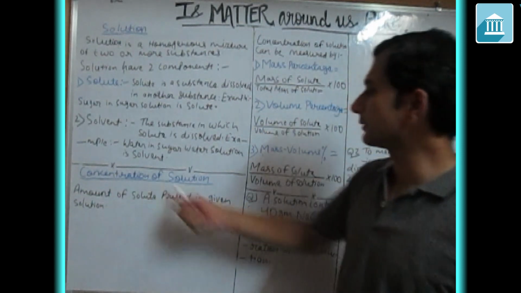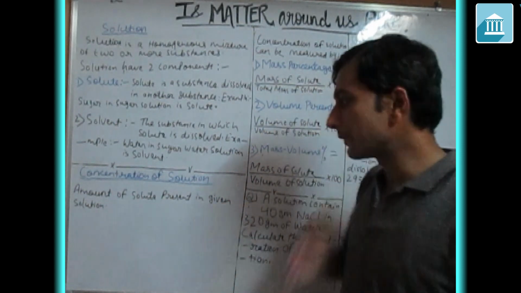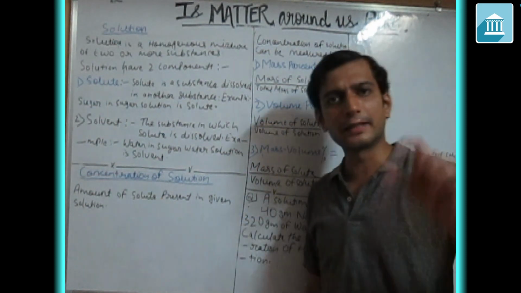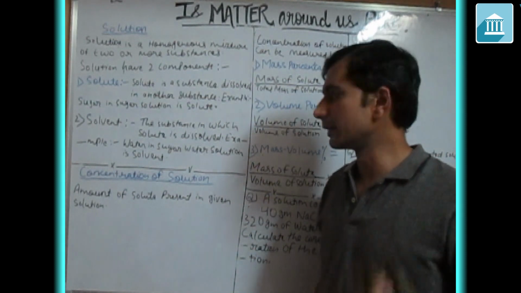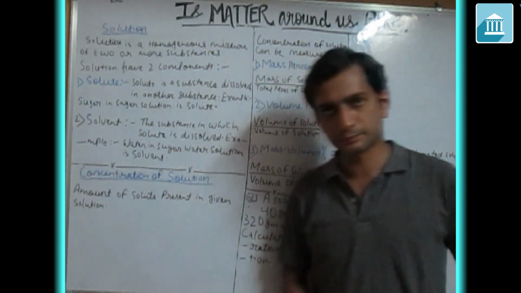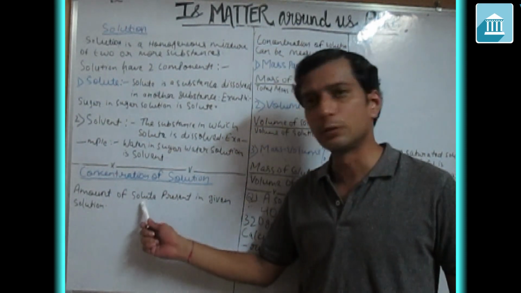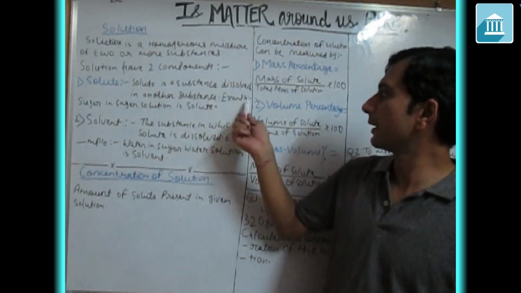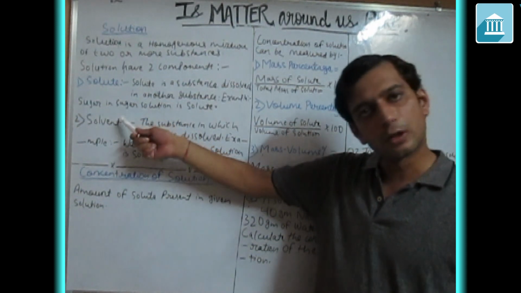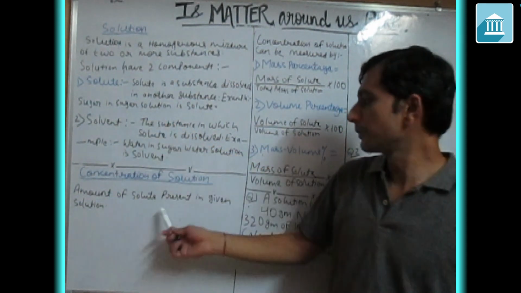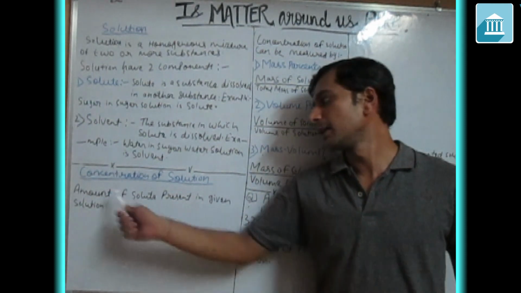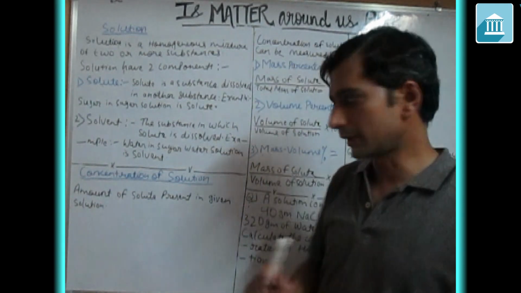Moving further, what is the concentration of a solution? The word itself signifies that it is telling some quantity. Concentration is the amount of solute present in the given solution. If you take a sugar solution, sugar is the solute. If you take a salt solution, salt is the solute. So how much solute we add in the solution is our concentration.